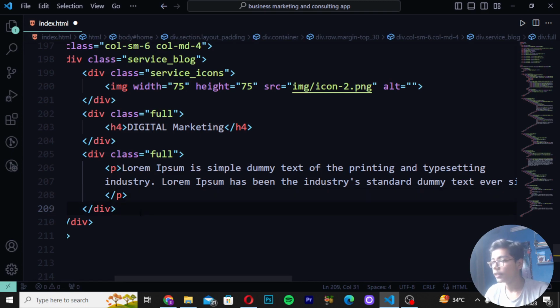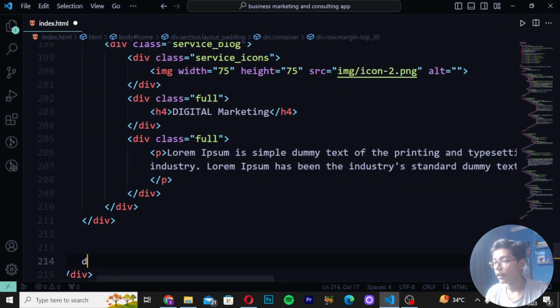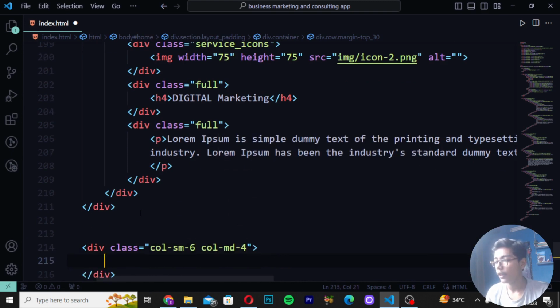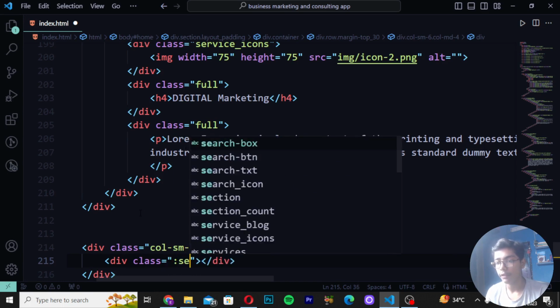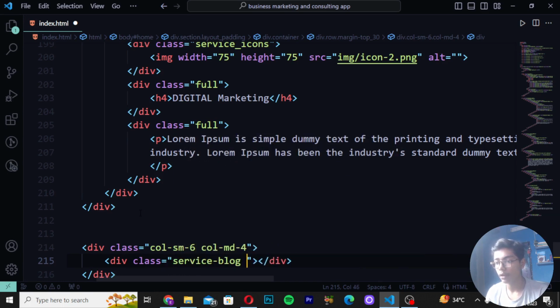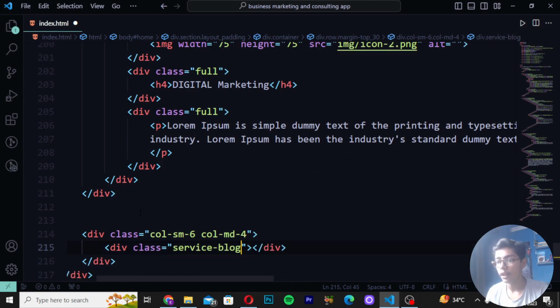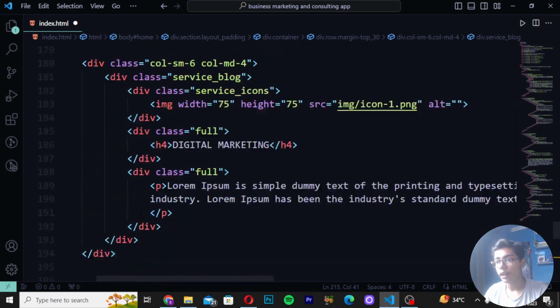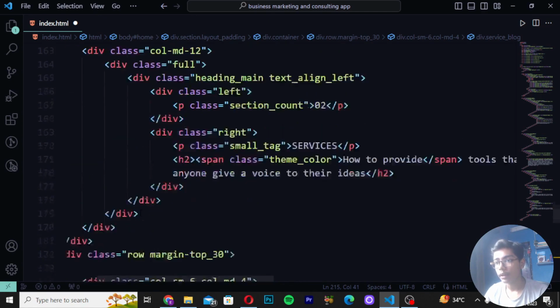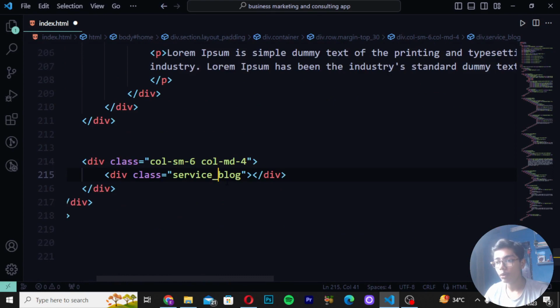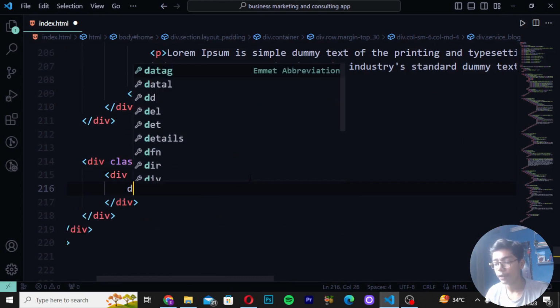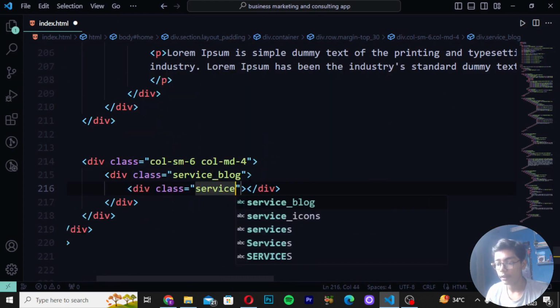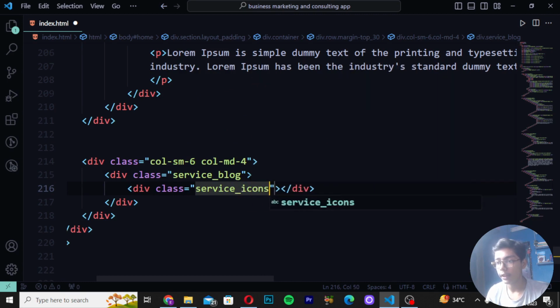When you have done that, simply move down after the 3 divs here, and then create div class col-sm-6, col-md-4. Write here div class service block. So here I will be now writing service-block. Then you have to write service_block, like this. So you can see we have written that at the top also. Okay, so when you have done that, simply move up under the div which we have created, and then create service_icons, like this.